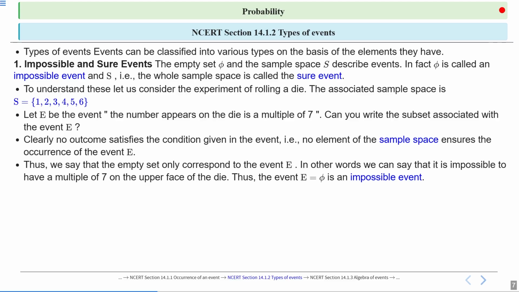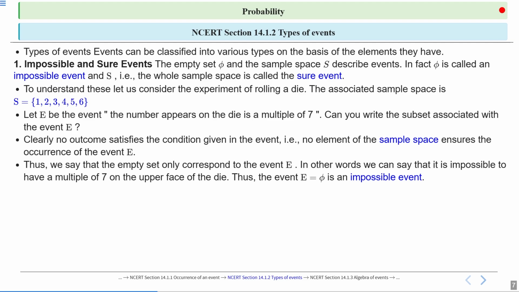If we take a die and roll it, we get the sample space 1, 2, 3, 4, 5, 6. You can easily see there is no element which is a multiple of 7.